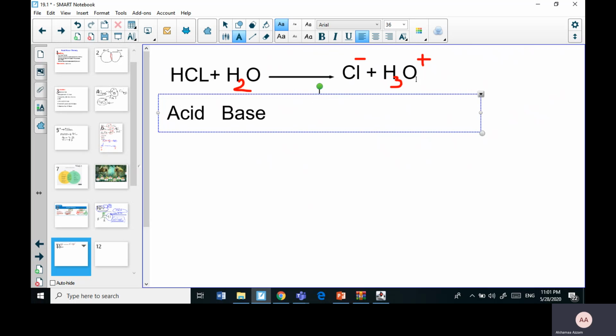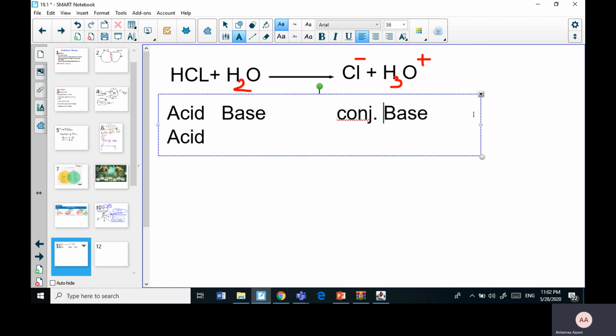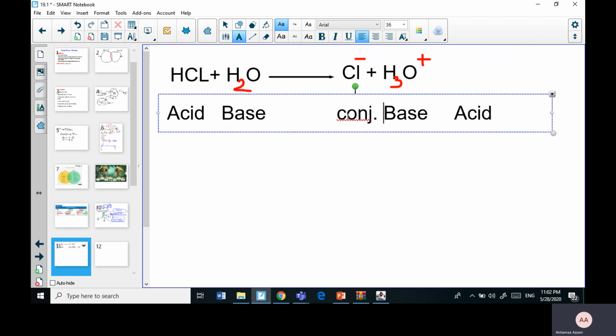For this reaction to go in the opposite direction, the chlorine is going to accept a proton, so according to Bronsted-Lowry, it is a base. The hydronium ion now is going to donate the proton to the chlorine, so it is an acid. But we said we call this a conjugate base, and we call the hydronium a conjugate acid.